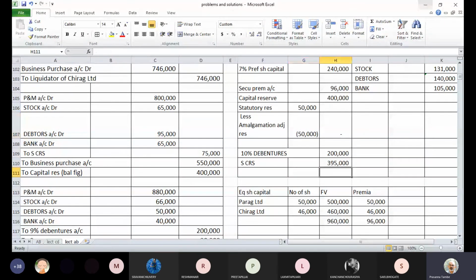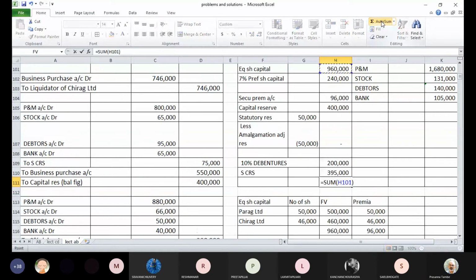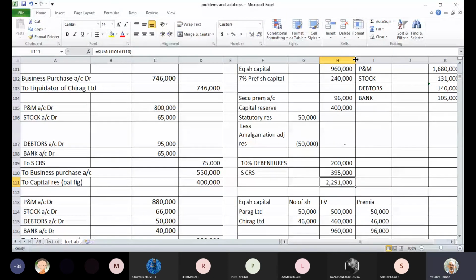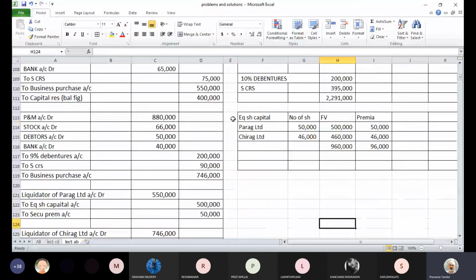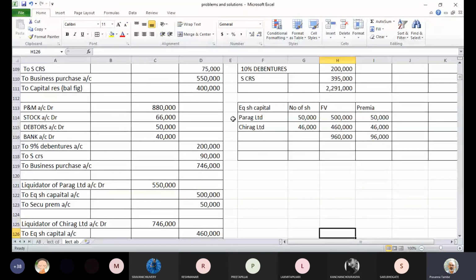I'll take the total here. 22,91,000 is a total over here, and I think the creditors number is wrong. How much were the creditors?